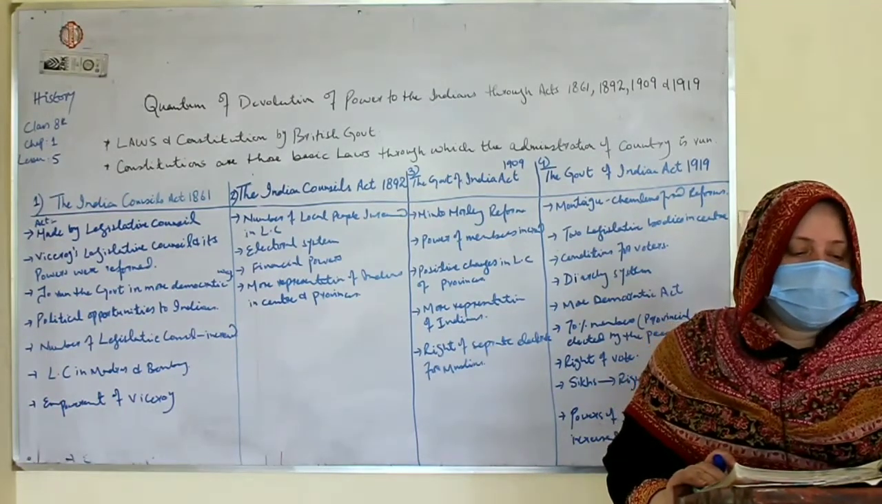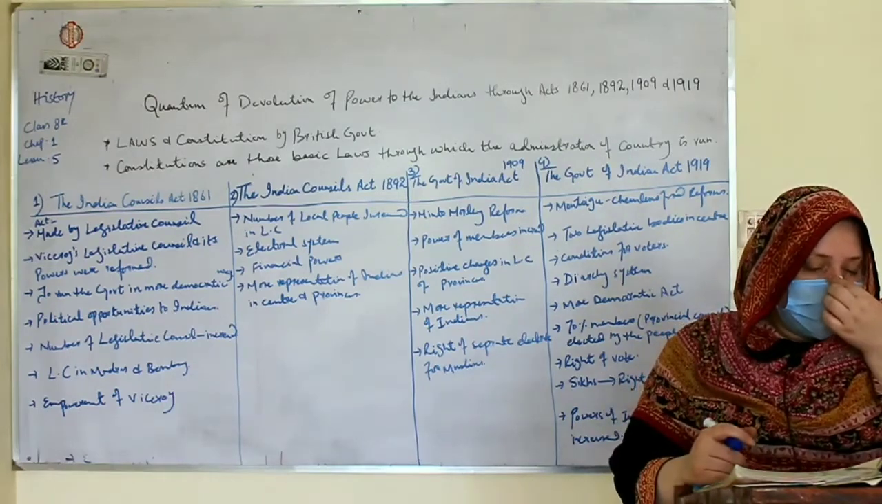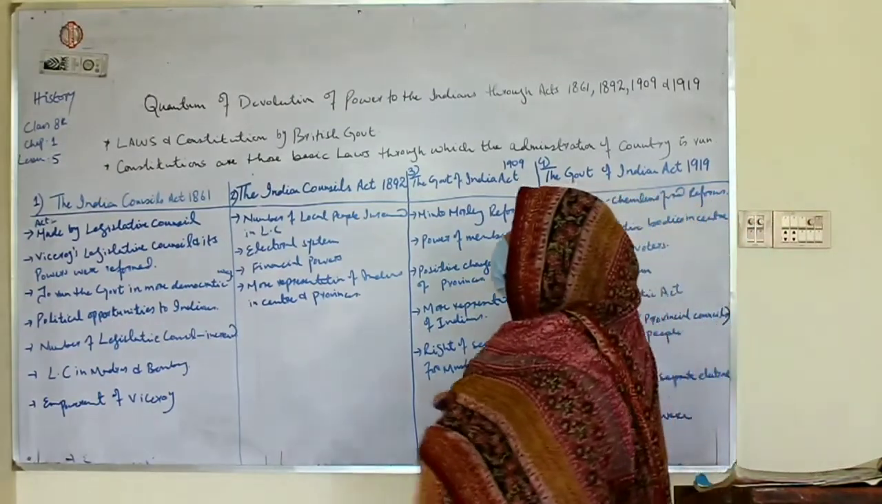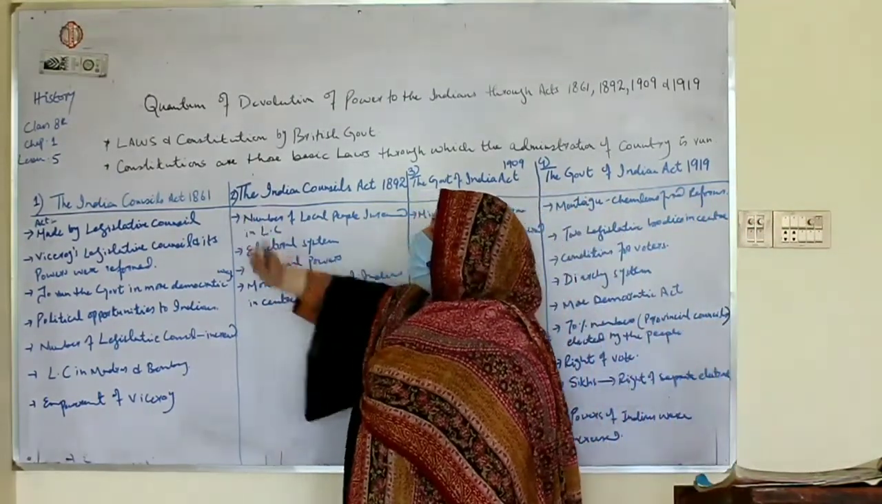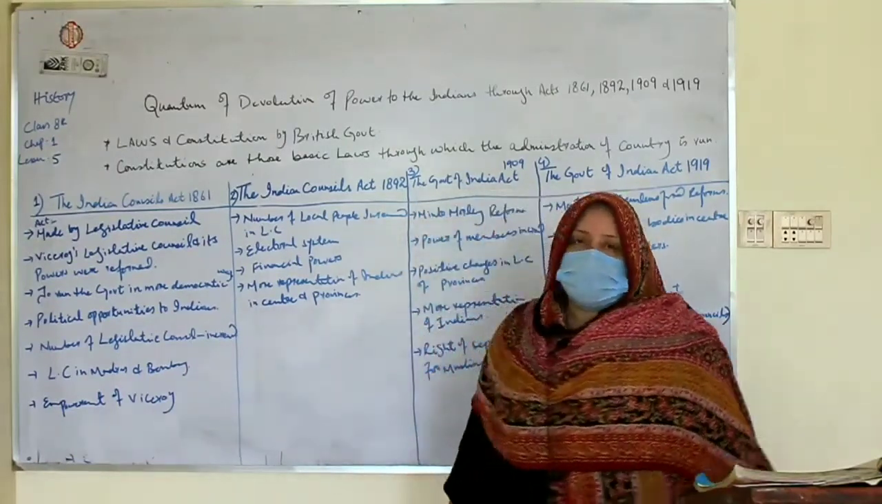So what were the constitutional measures from time to time? Let us discuss it now. The Indian Councils Act 1861. Now what is an Act? An Act is made by the Legislative Council.